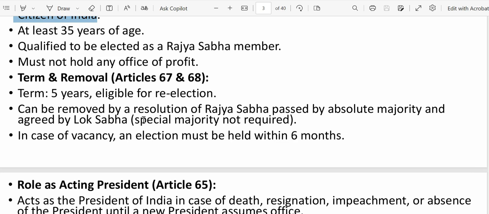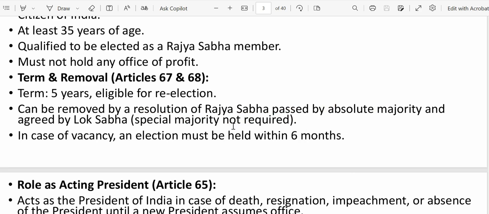He or she can be removed by a resolution of the Rajya Sabha passed by an absolute majority and agreed to by the Lok Sabha; a special majority is not required. Okay. So these are the two terms. Remember this. So when we say special majority, what is special majority?